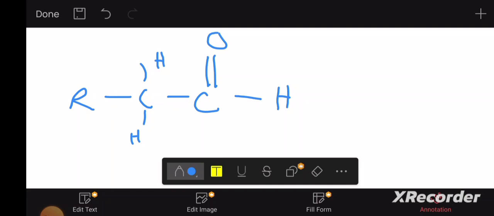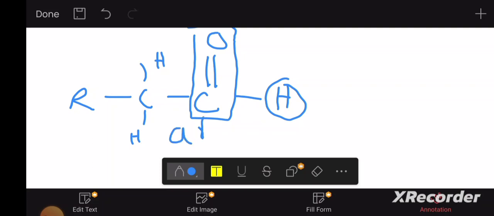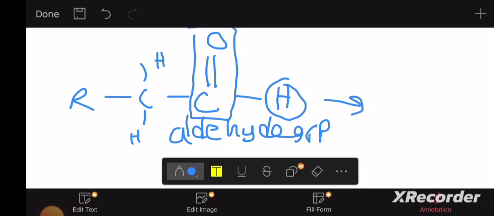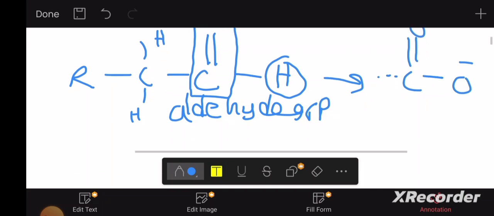If I have a carbonyl carbon attached to oxygen like this, and I have hydrogen, this group is called an aldehyde group. Actually, this group can oxidize itself. I'm not representing the rest of the molecule. It can become the carboxylate ion, eventually carboxylic acid. So you can see that instead of hydrogen, I'm getting oxygen, which means I'm oxidizing carbon, right?